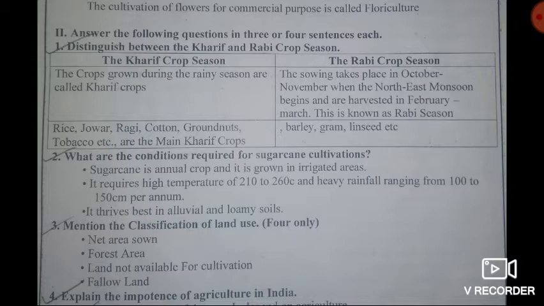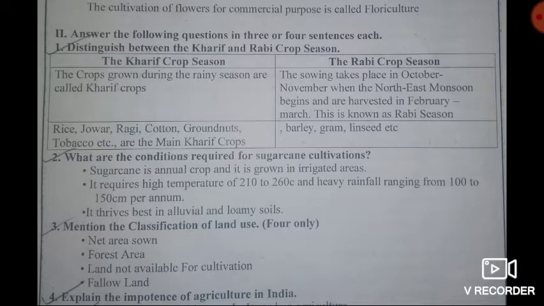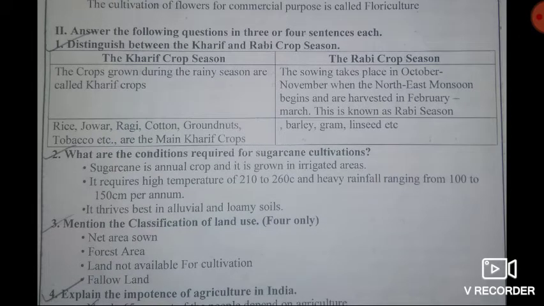Then, what are the main crops? We can see rice, jowar, ragi, cotton, groundnuts, tobacco, etc. are the main Kharif crops. Then, let's move on to Rabi crop season.